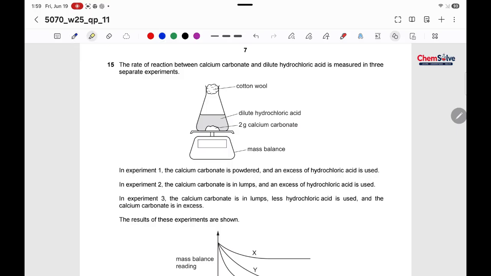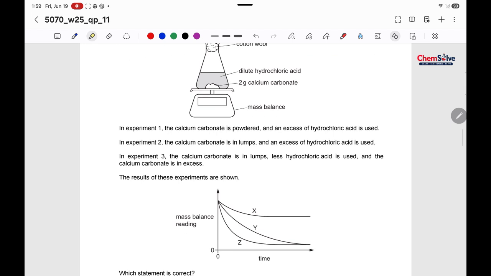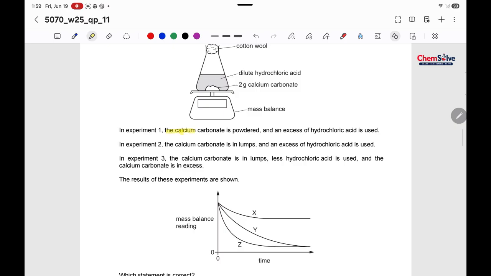The rate of reaction between calcium carbonate and dilute hydrochloric acid is measured in three separate experiments. In experiment number 1, calcium carbonate is powdered and excess of hydrochloric acid is used. In experiment number 2, calcium carbonate is in lumps and excess of hydrochloric acid is used. And in experiment number 3, calcium carbonate is again in lumps and less hydrochloric acid is used and calcium carbonate is in excess. Okay. So let's break down the options first.